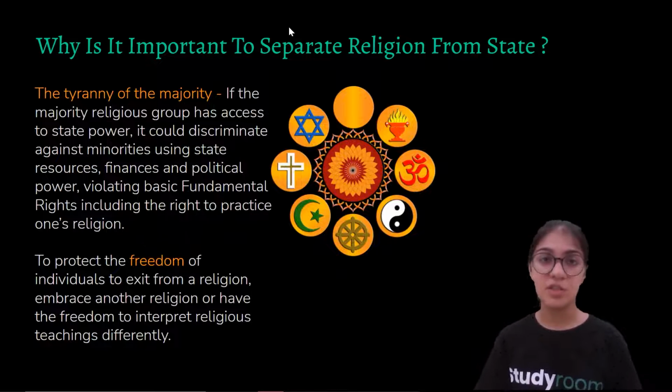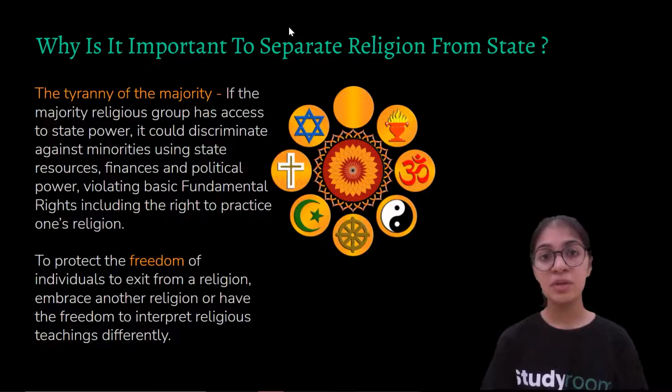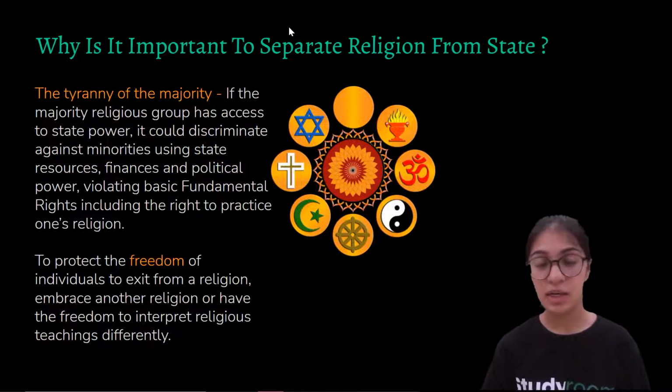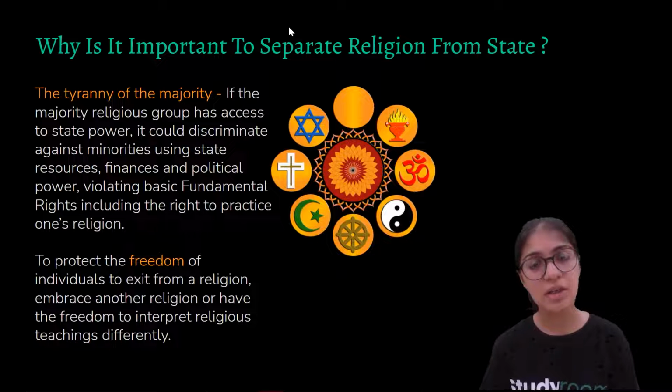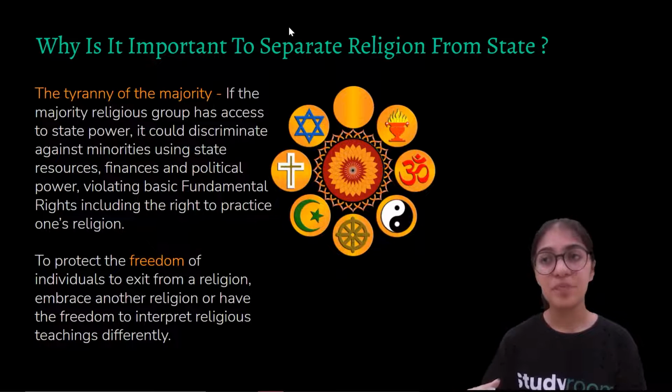For example, I'll explain with a very basic example. Since we know that there is a diverse set of cultures in India, there are Hindus and there are Muslims, so there might be a possibility that a person is born in a Hindu family but might want to change his religion because he finds the traditions and cultures of the other religion better suited for him, right?